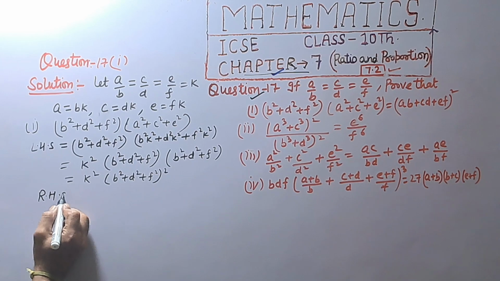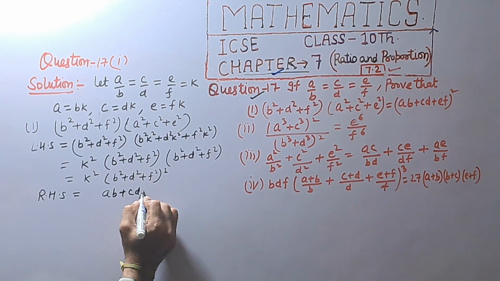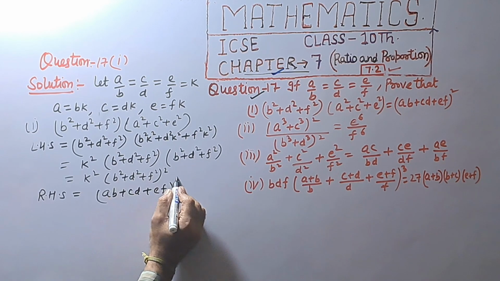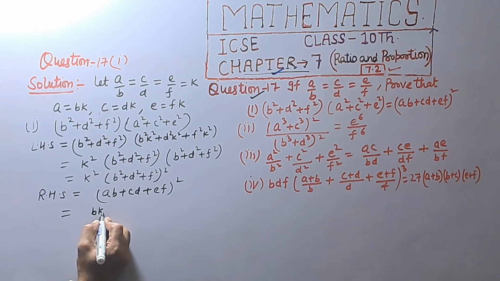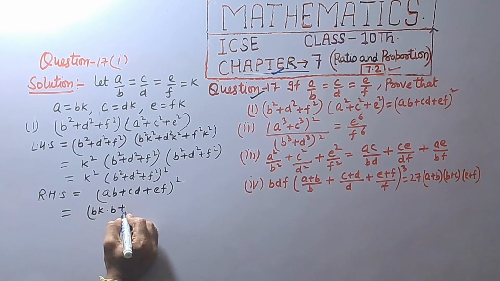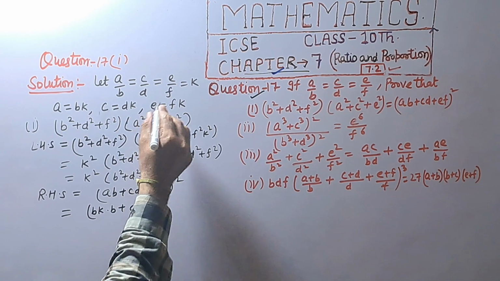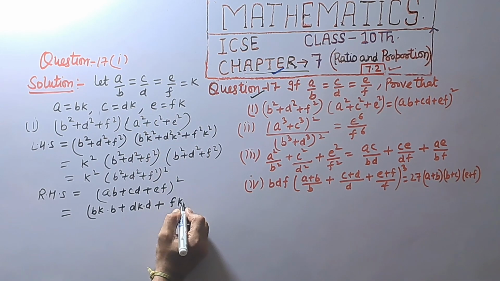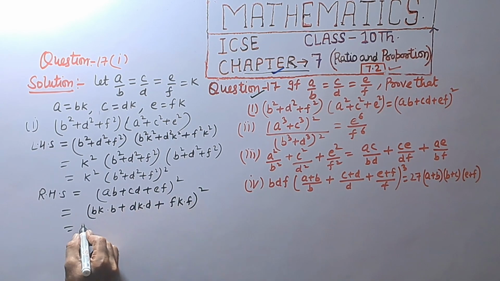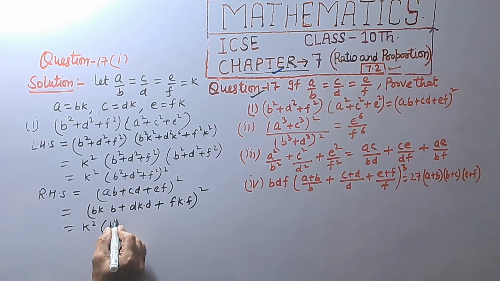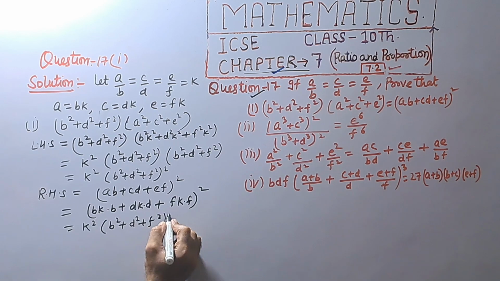Now solving the right hand side: (ab + cd + ef)². Substituting a = bk, c = dk, e = fk, we get (bk·b + dk·d + fk·f)². Taking k² common, this is k²(b² + d² + f²)².